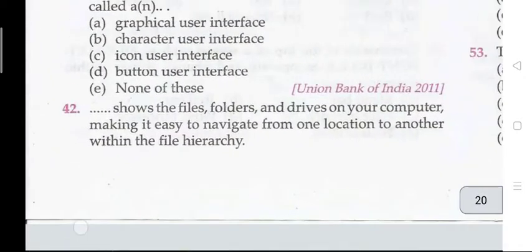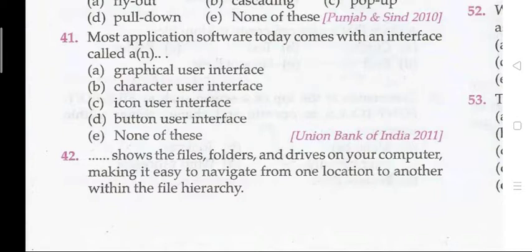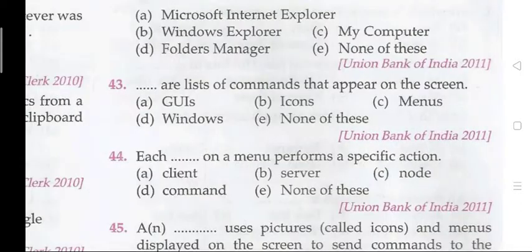Question 42. Dash shows the files, folders and drives on your computer, making it easy to navigate from one location to another within the file hierarchy. What is the right answer? That is your my computer. Question 43. Dash are lists of commands that appear on the screen. That is menus. Menus are lists of commands that appear on the screen.